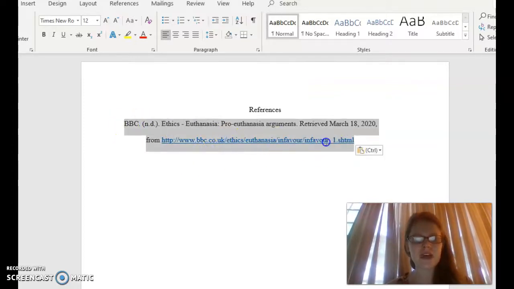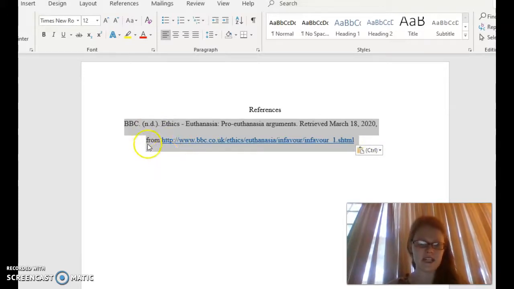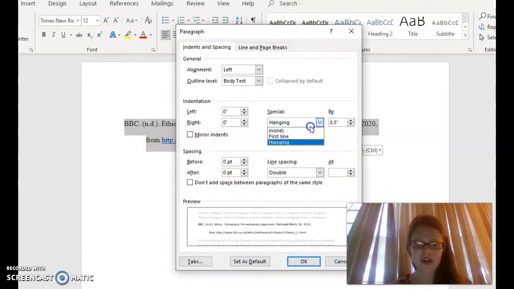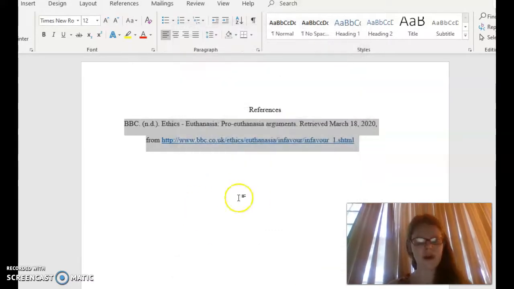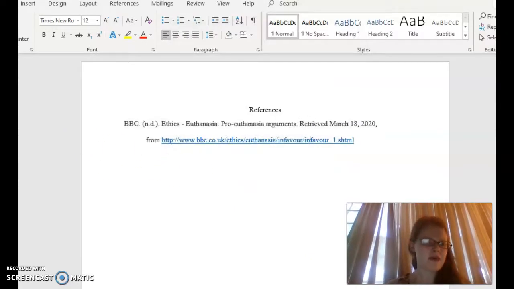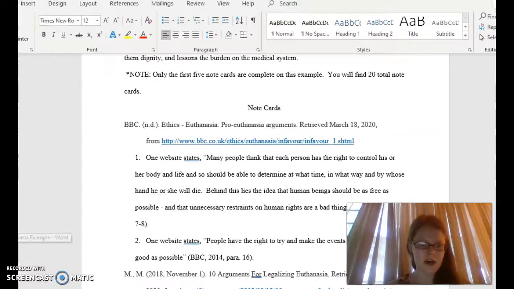If you did this correctly, where you indented it before, it should already be indented. If this was not indented, you could right click it, go to paragraph, and then make sure that under special you've clicked hanging. It should be hanging indent, double spacing. All right, let me go back to my note card example.